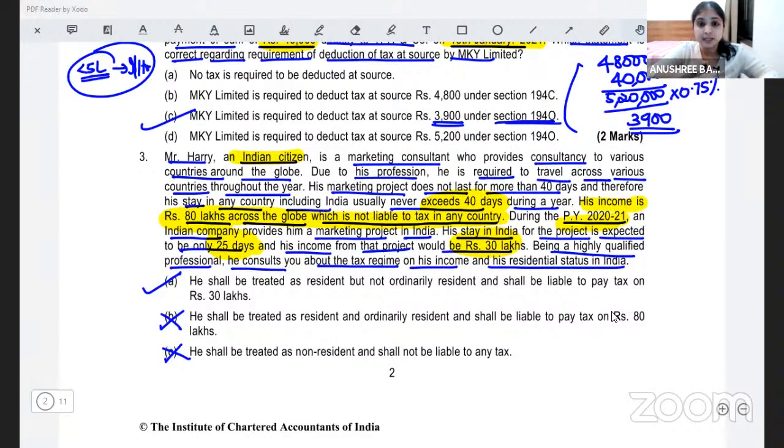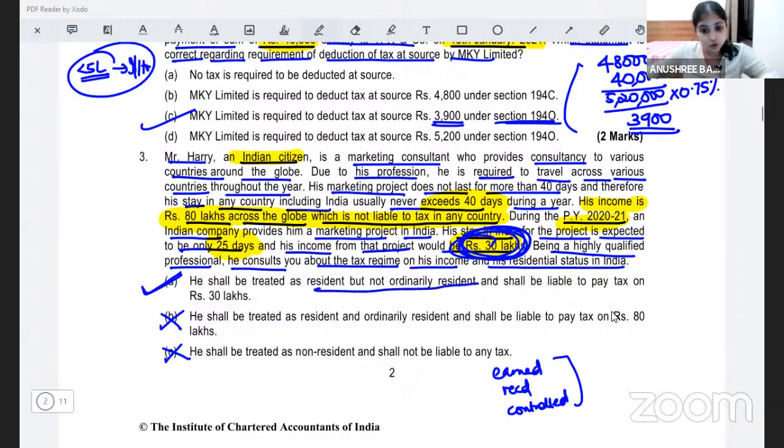We ask them to pay tax only on those incomes which are earned in India or which are received in India or incomes from businesses which are controlled in India, right? So out of this entire 80 lakhs, we will not ask him to pay tax. Only this 30 lakhs Indian income alone, we will ask him to pay tax. So your correct answer will be option A. He is RNOR and we will ask him to pay tax only on these 30 lakhs.